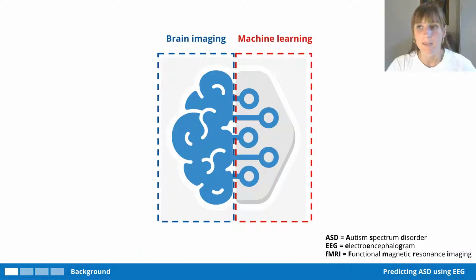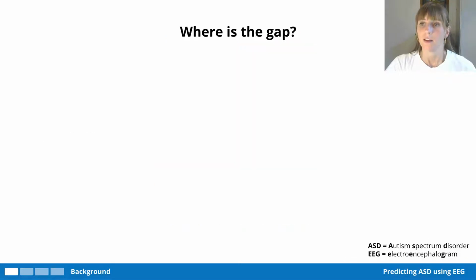But recently, studies have started using brain imaging, such as fMRI and EEG, together with machine learning to predict ASD, with the goal to assist the current diagnostic procedures, making them more objective and robust. So with all this progress, where's the gap in current research for my project?